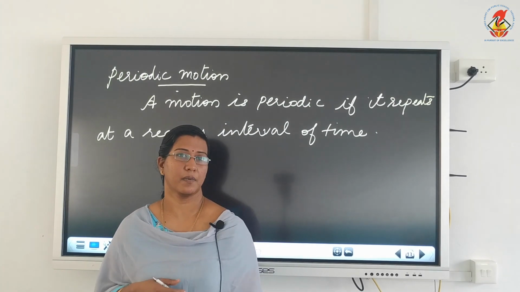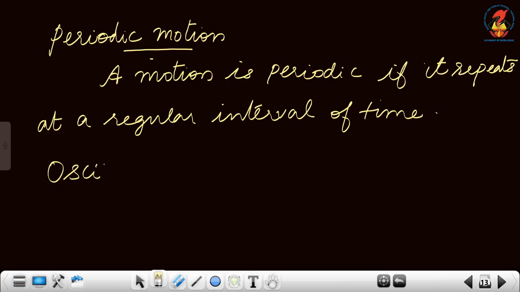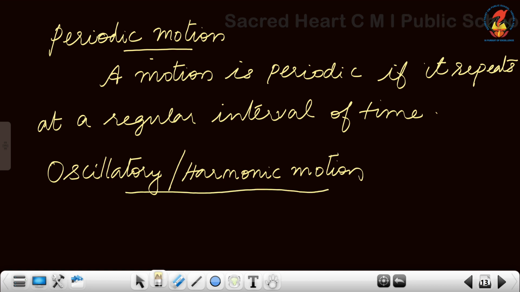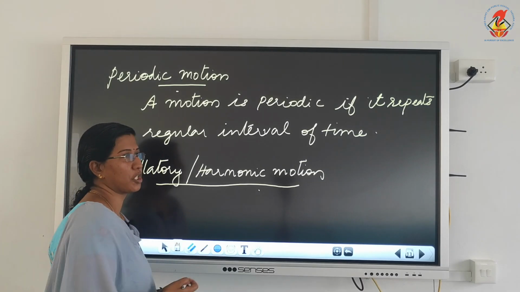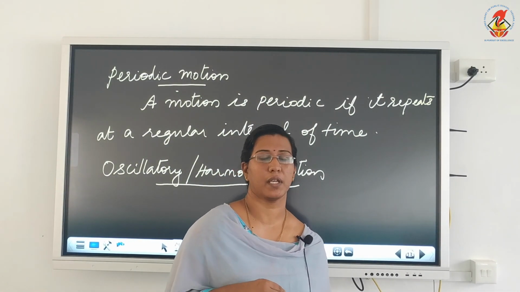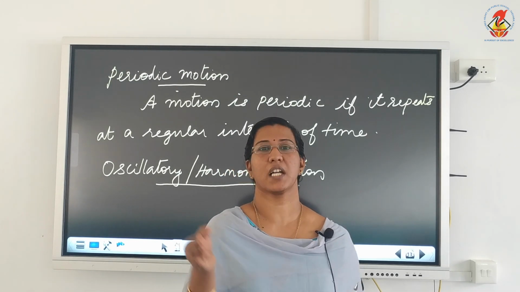So the next term is oscillatory or harmonic motion. Oscillations. Now imagine you are seated in a swing, and someone applied some force and the swing started to move.